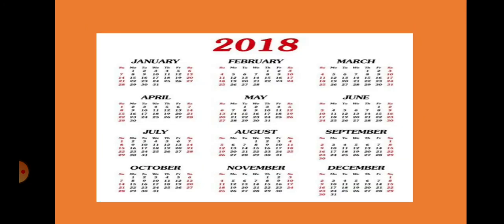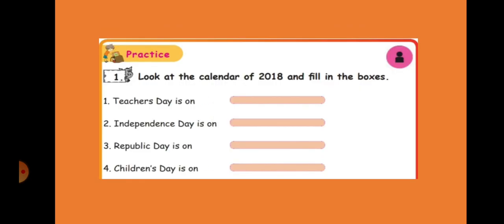Children, see, now this is the calendar of 2018. Seeing this calendar, we have to fill in which day Teachers' Day is on, Independence Day, Republic Day, Children's Day.